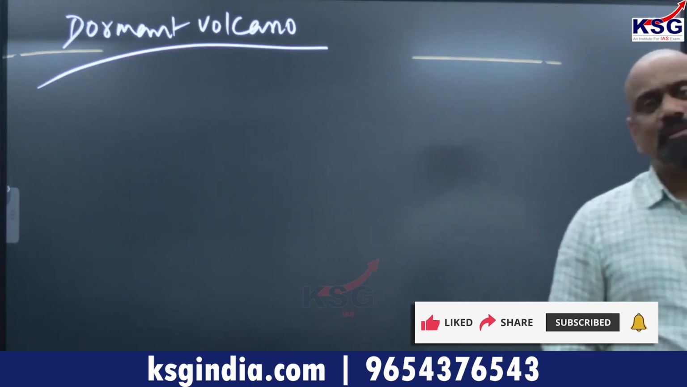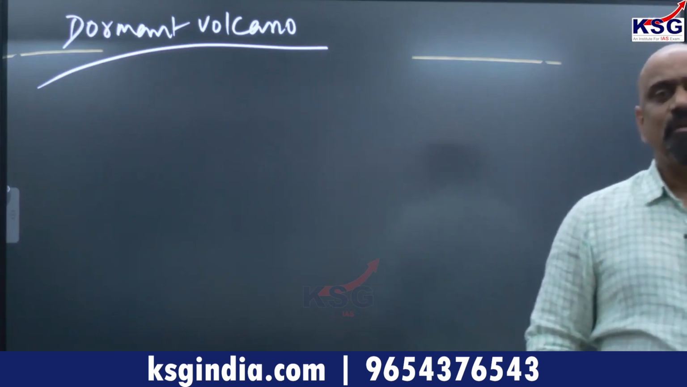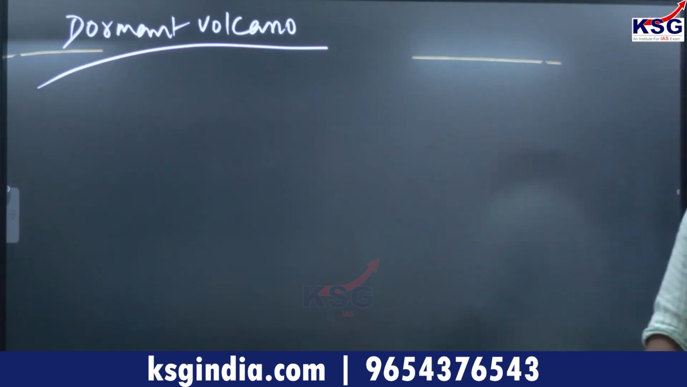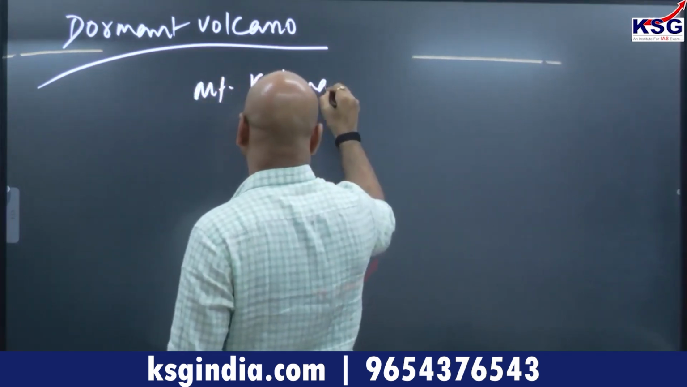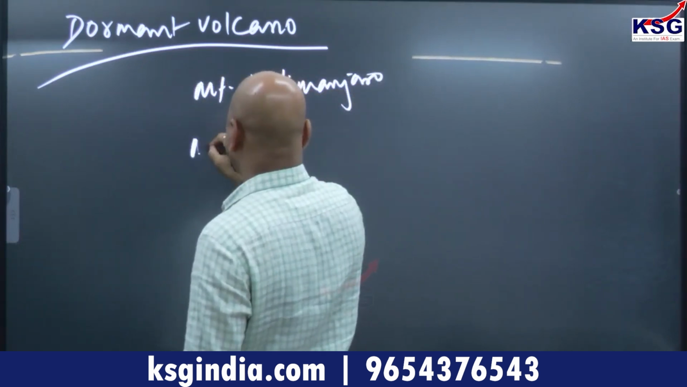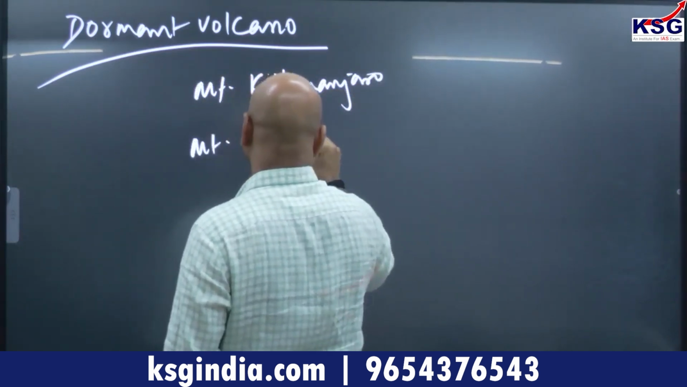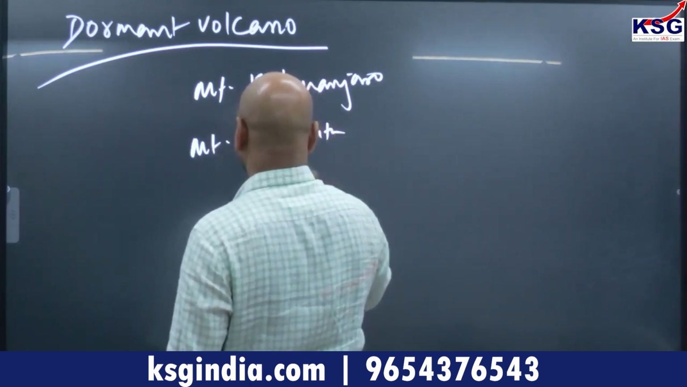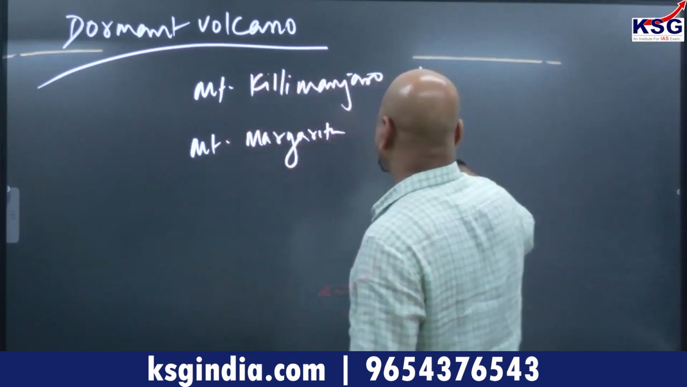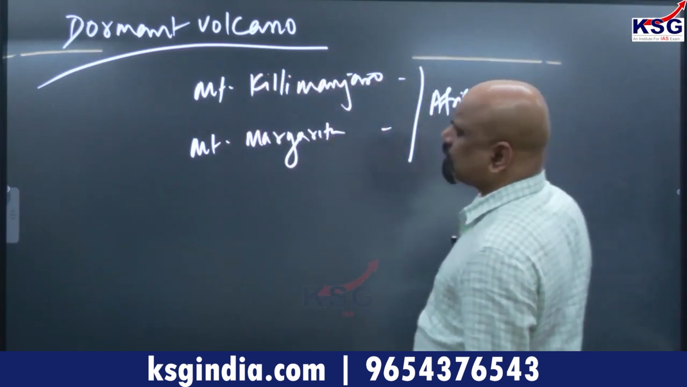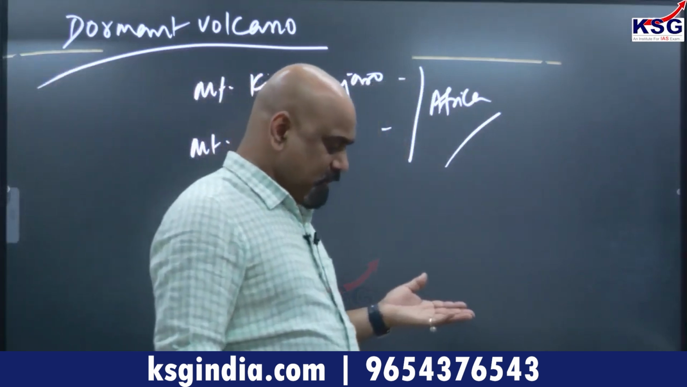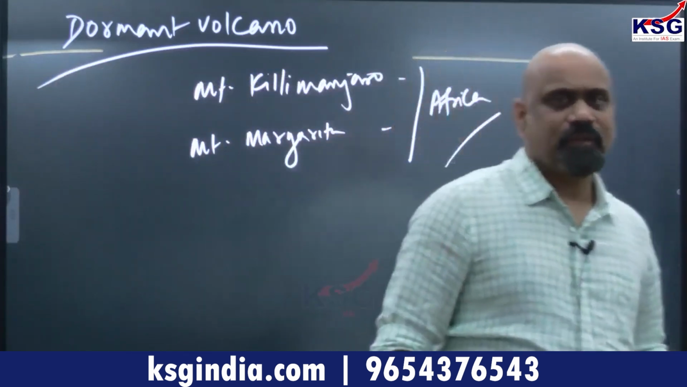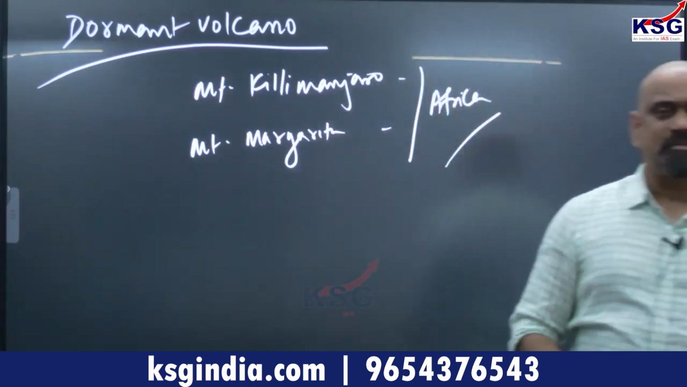Like Kilimanjaro. In Africa, Mount Kilimanjaro is a very good example here. Mount Kilimanjaro was dormant, now it has become an active one. Mount Kilimanjaro, Mount Margareta, all these are in Africa. They are dormant. In Kilimanjaro sometimes there was eruption, meaning gaseous material and all this came out even sometimes. By the way, these are certainly extinct volcanoes which are dead.